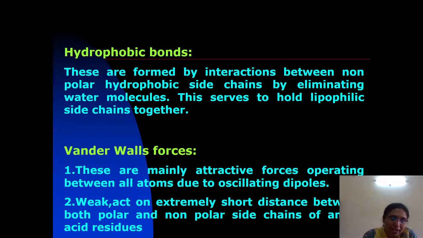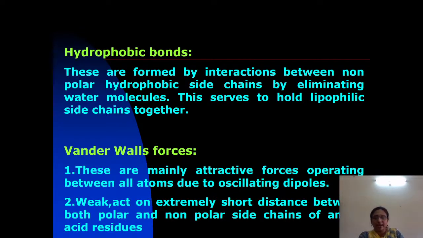I repeat, hydrophobic bonds are not formed due to the attraction between the non-polar groups. So how have they been formed? This is due to the water molecules surrounding them, which push them together and form the hydrophobic bonds. The function of hydrophobic bonds is to hold the lipophilic side chains together.